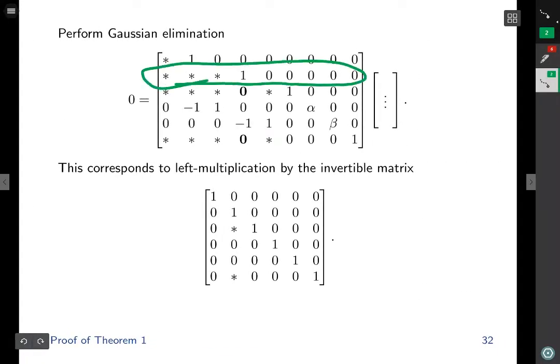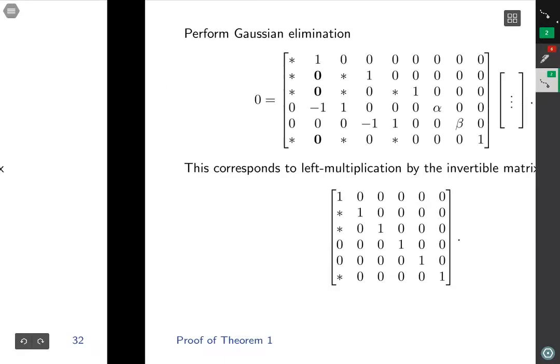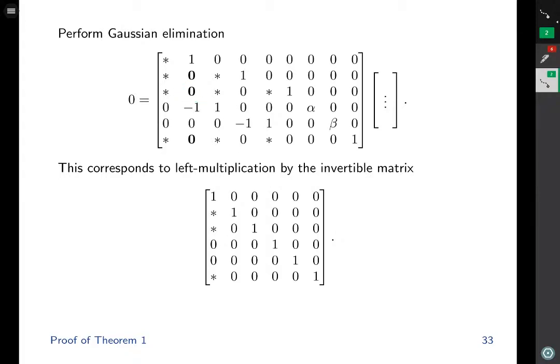Next, we take this row, multiply by a scalar, and subtract from this row to cancel out this non-zero. Again, we take the same row, multiply by a scalar, subtract from this row to cancel out this non-zero. This corresponds to left multiplication by this invertible matrix. Next, we take this row, multiply by a scalar, and subtract from this row to eliminate this non-zero. We multiply by a scalar and subtract from this row to eliminate this non-zero. And we multiply by a scalar and subtract from this row to eliminate this non-zero. This operation corresponds to left multiplication by this invertible matrix.